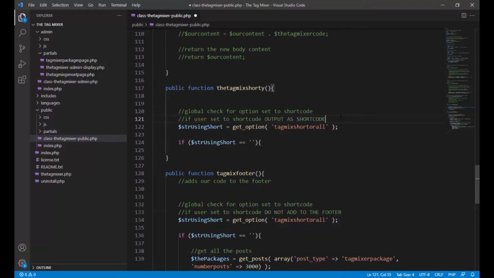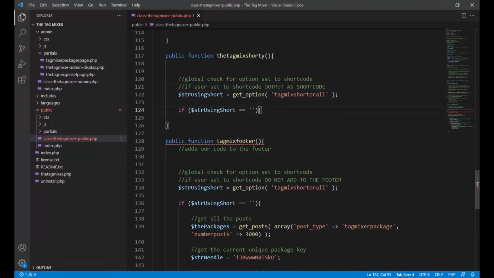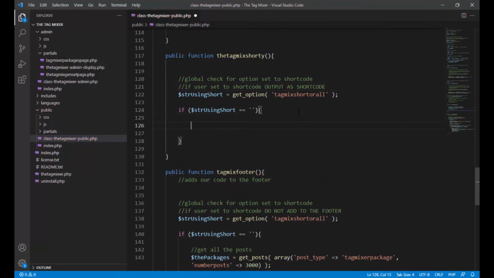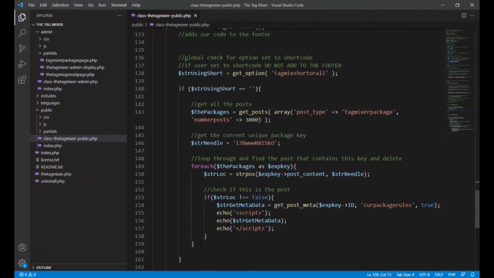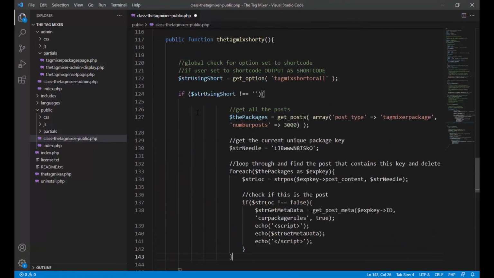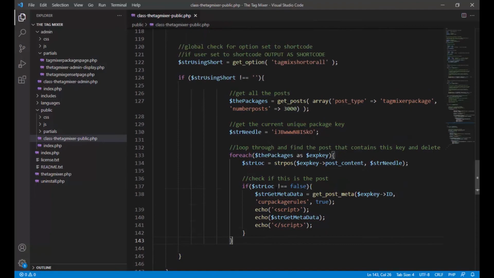I always say 10 minutes, but here we are at 17 or something like that. All right. And then we need to close it out. Perfect. Give us a little bit of space. Right here. Now it needs to say is not equal. Then we know they're using a shortcode. So guess what we can do? How complicated that was. And grab the same code, at least for the moment, right?